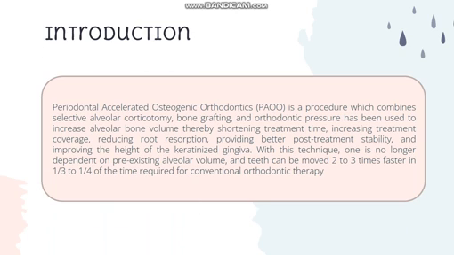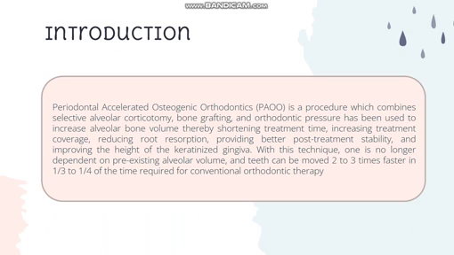Introduction. Periodontal Accelerated Osteogenic Orthodontics, or PAOO, is a procedure which combines selective alveolar corticotomy, bone grafting, and orthodontic pressure. It has been used to increase alveolar bone volume, shorten treatment time, increase treatment coverage, reduce tooth resorption, provide better post-treatment stability, and improve the height of the keratinized gingiva.